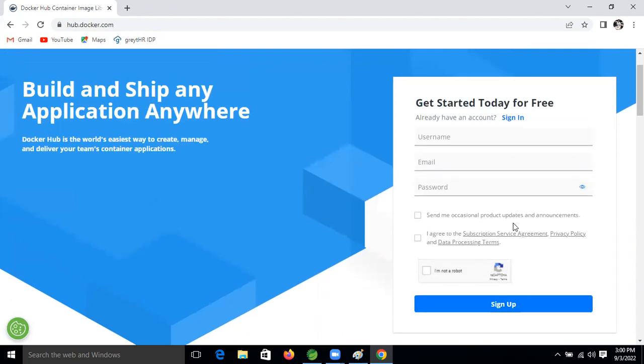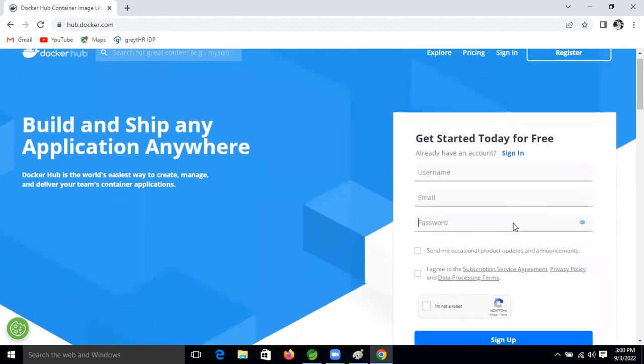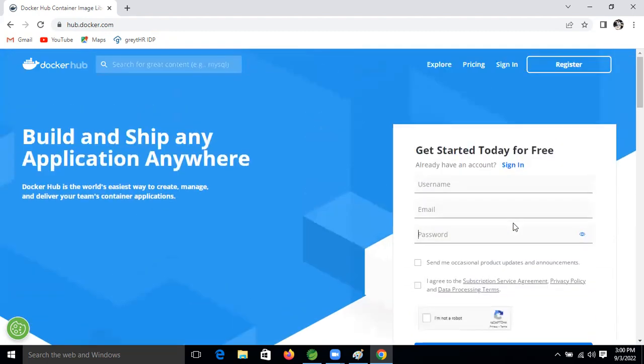There is no big task, friends. Everyone can create one. I already created mine with my email ID. With one email ID, you can create only one account.